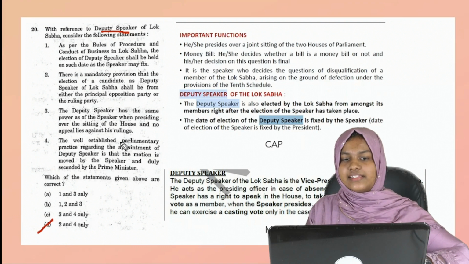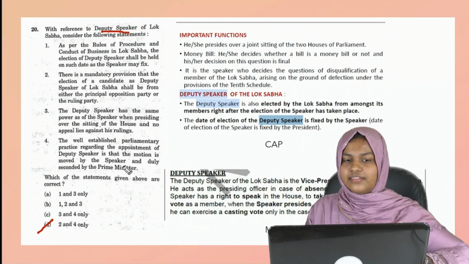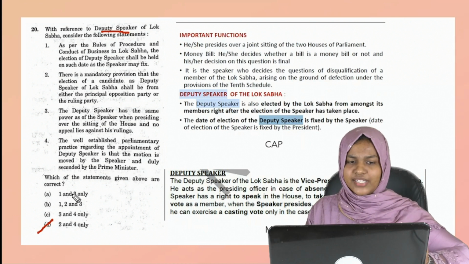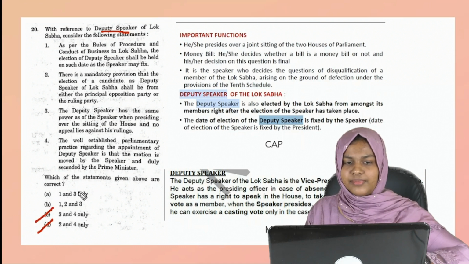Then, a well-established parliamentary practice regarding the appointment of deputy speaker. If you read this statement, it says a speaker and duly seconded by the prime minister. From there itself, you can directly eliminate the fourth statement from the options. So we are stuck with the first statement and options A and B, in which both have 1 and 3.